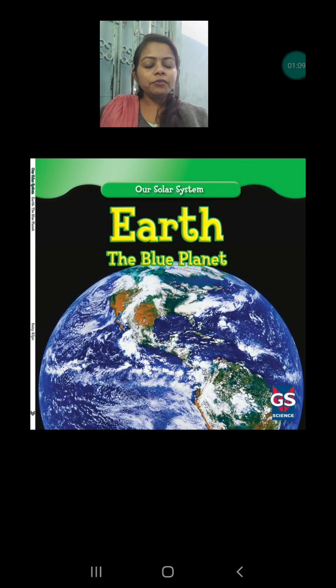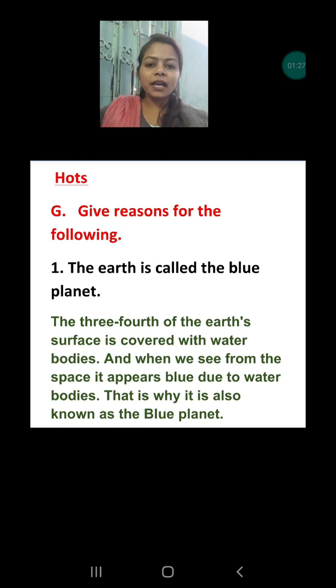If you go to space, our earth looks like this. This is the photograph which has been taken from space. Most of the part of our earth looks blue, but what is the reason behind that? The reason behind this is the abundance of water. Most of the surface of earth is covered with water, about 3/4 area.